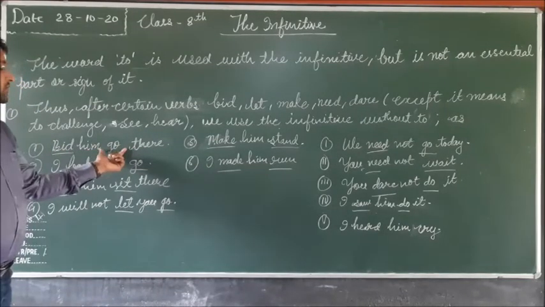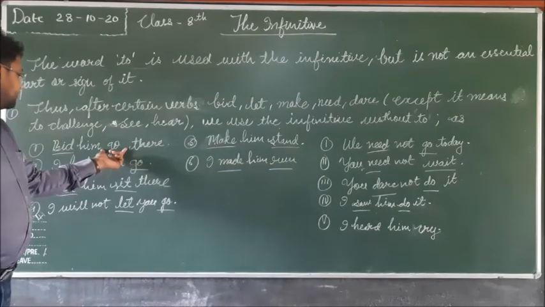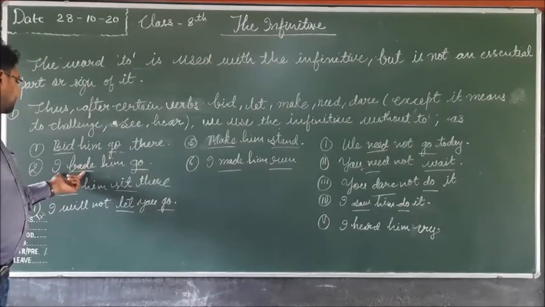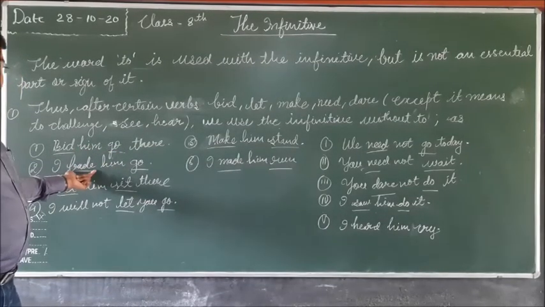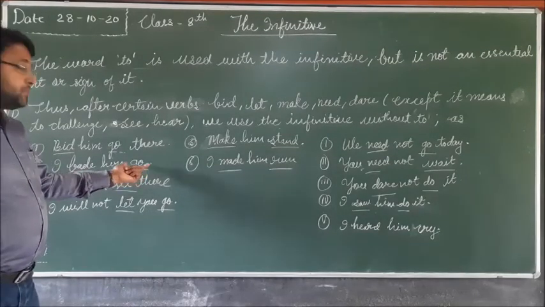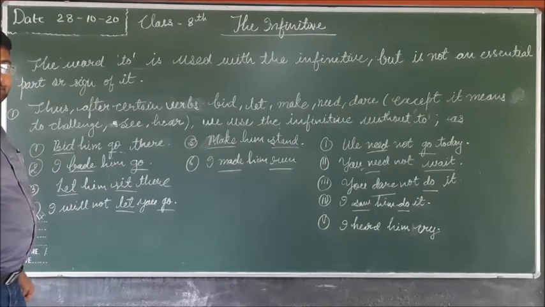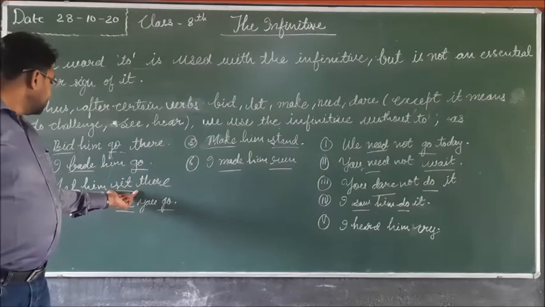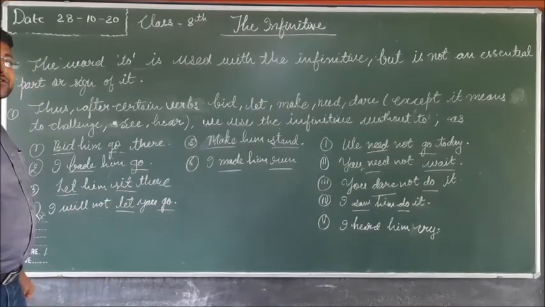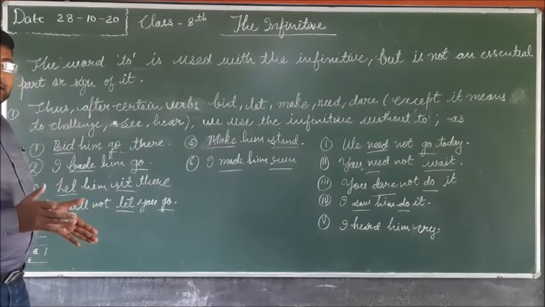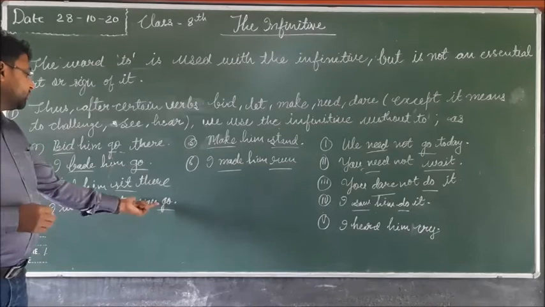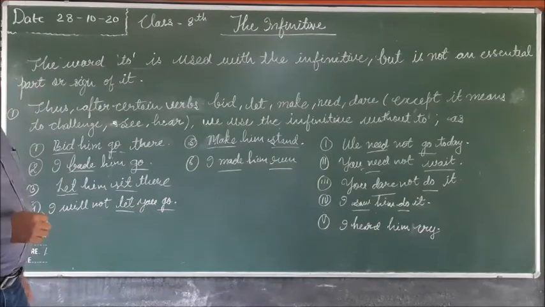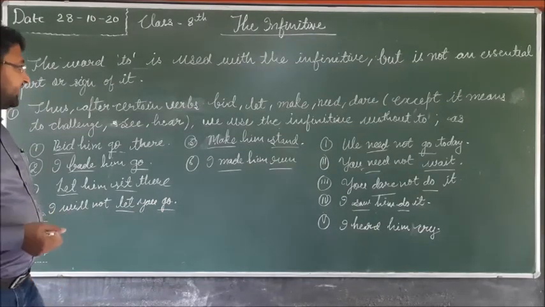So bid is the verb and go is also a verb, but before these verbs to is not used. In the second example, I bade him go. Bade is a verb and go is also a verb. Before these verbs to is not used. Let him sit there. Let is the verb, sit is the verb, and before these verbs to is not used, but they are infinitives. I will not let you go. Let is the verb and go is a verb. So before these verbs to is not used, and they are infinitives.